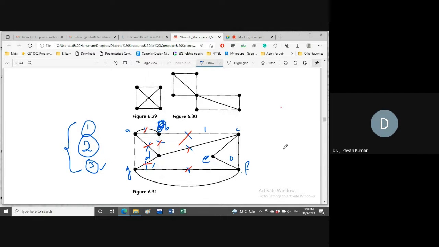What are the vertices which remained? A to B will be there. Next, A to G. Next, G to F, we will not be having two edges, only one edge. Next, F to E, E to C, then C to F. Any other? I think that's it.